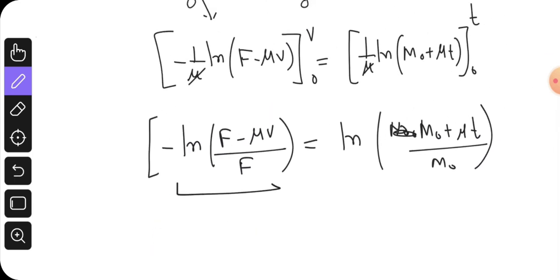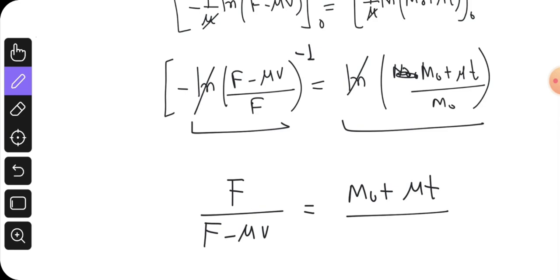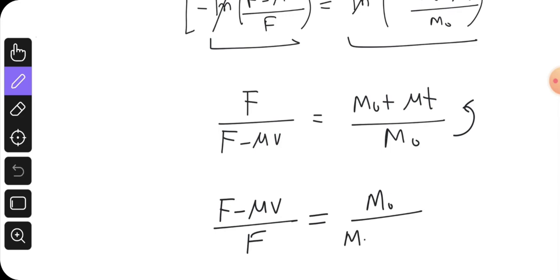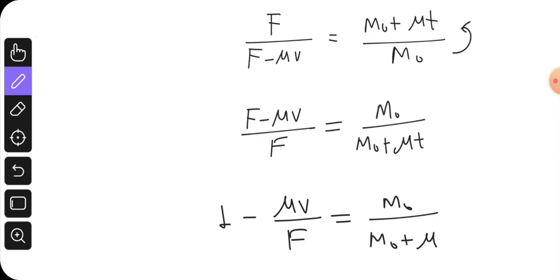On both sides there is an ln, so we can cancel out the ln. If we take the minus inside, it will be minus 1, and we get F divided by F minus mu v equal to m naught plus mu t divided by m naught. Flip the equation: F minus mu v divided by F is equal to m naught divided by m naught plus mu t. It will be 1 minus mu v divided by F equal to m naught divided by m naught plus mu t.